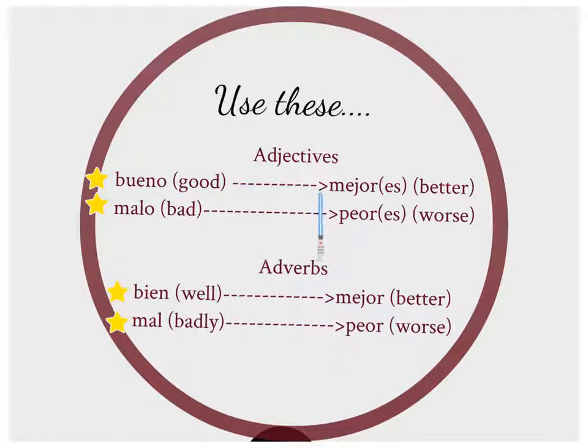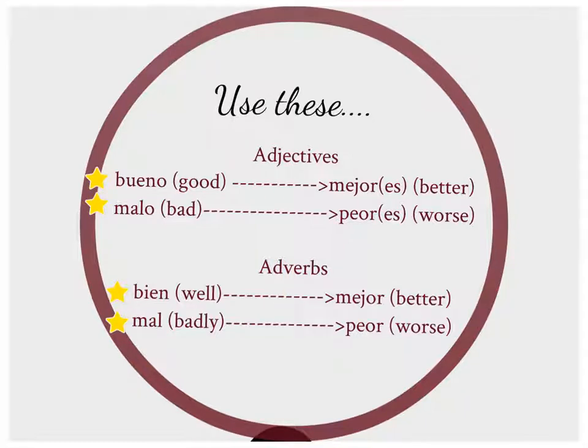And where you see this dotted arrow line, you're going to write the word pero, P-E-R-O, pero. And you're going to do that because that is going to separate these two sentences so that you can compare them. Okay? So you would say something es bueno, pero something else es mejor. So you would say this is good, but that is better. That is bad, but that is much worse. Okay? Those are for your adjectives.